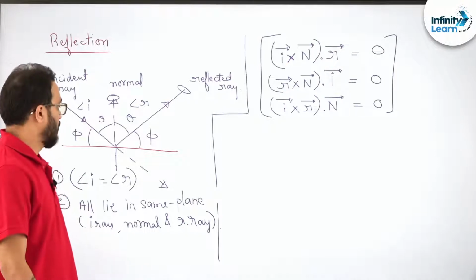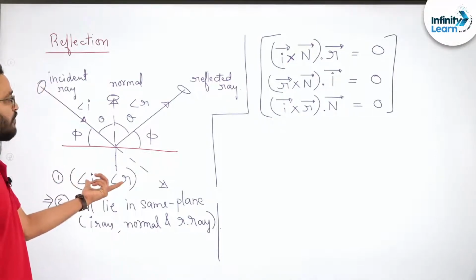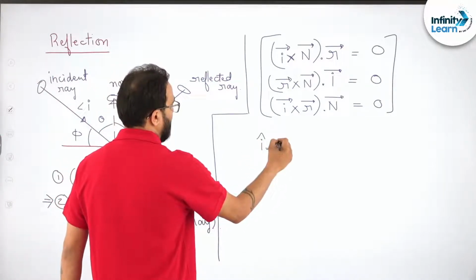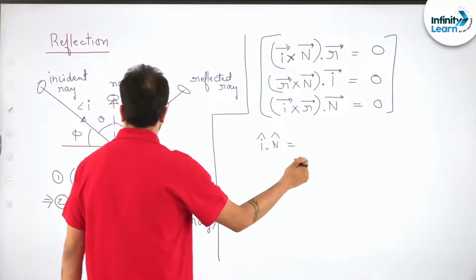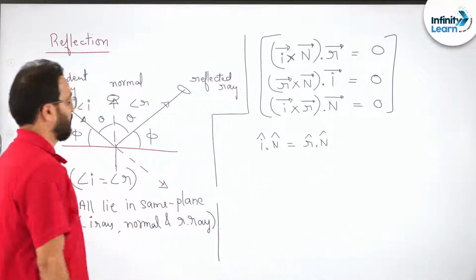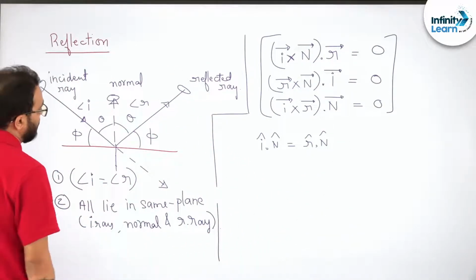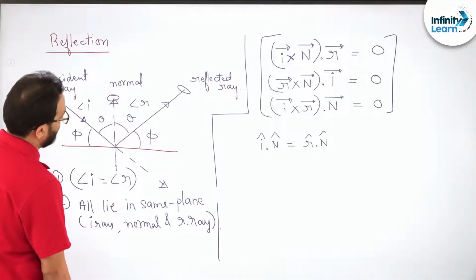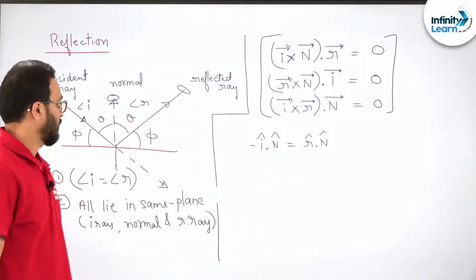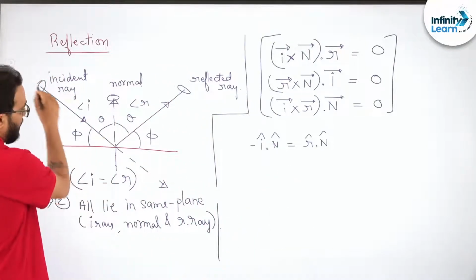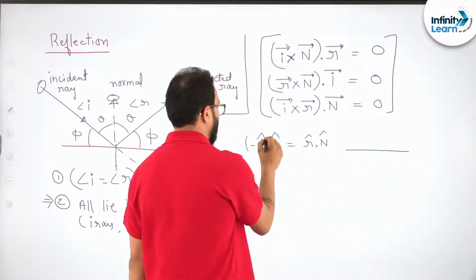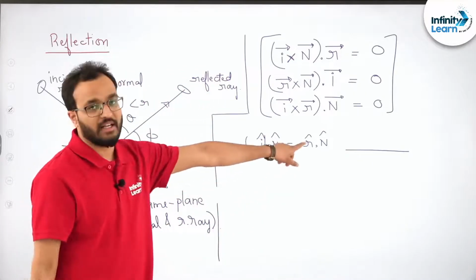And if you want to explain the other point, what will you do? You will say that I cap dot n cap must be equal to r cap dot n cap. Sorry, this is n, minus of this, because the angle between vector I will be this. So you will draw it like this in this case: minus I cap dot n cap is equal to vector r cap dot n cap.